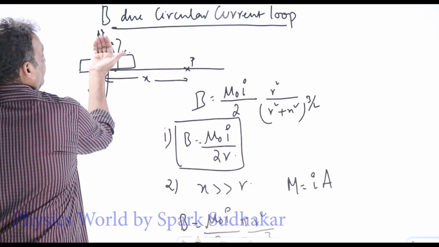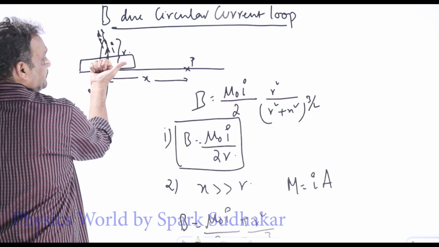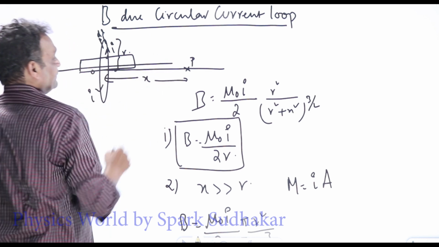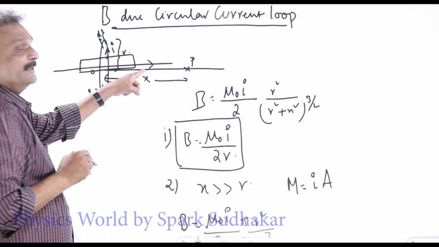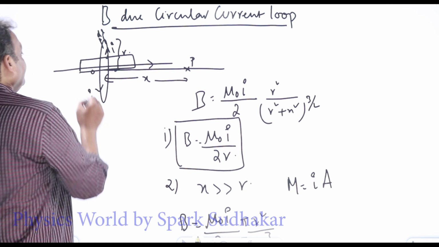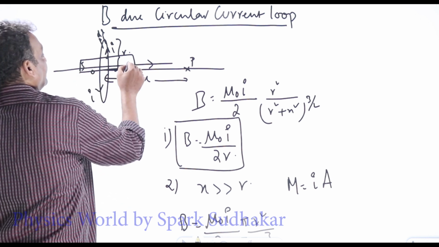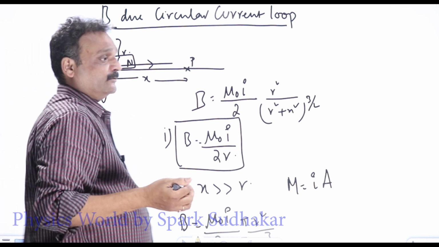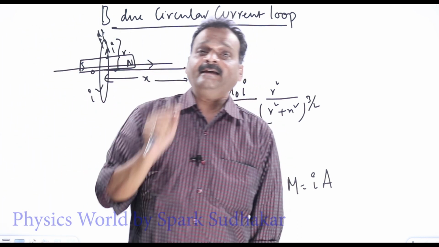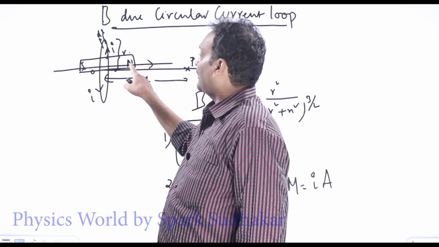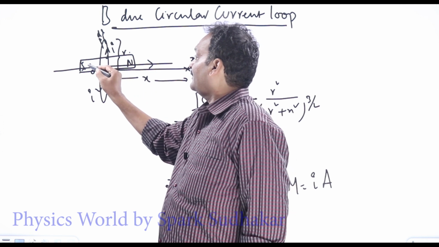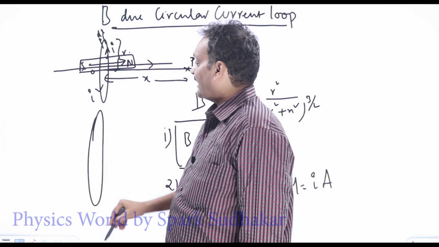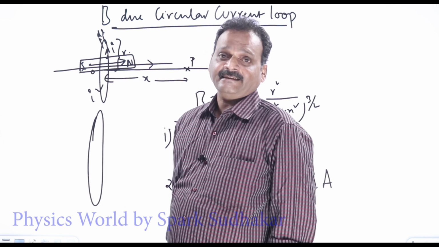For the magnetic field direction, close your right hand with four fingers in the direction of current; the thumb gives the direction of the magnetic field, so the magnetic lines of force will be like this. How can we expect a magnetic line of force in this direction? Only when we have the south pole here and the north pole here. This current loop is equivalent to a small bar magnet with its south pole here and north pole here, such that its dipole moment is from south pole to north pole. So current loops are identical to bar magnets, we can say.